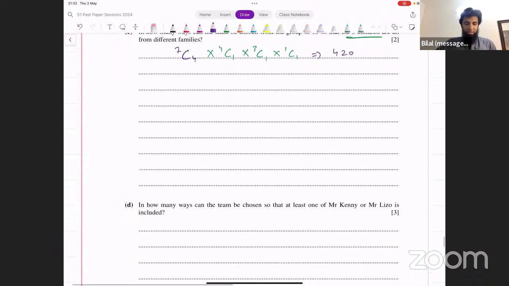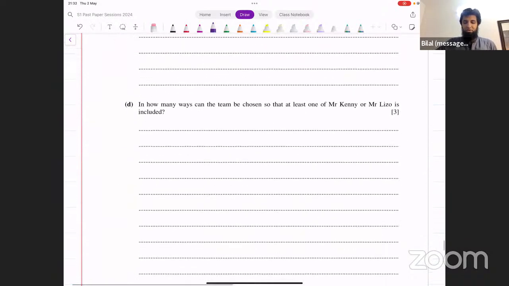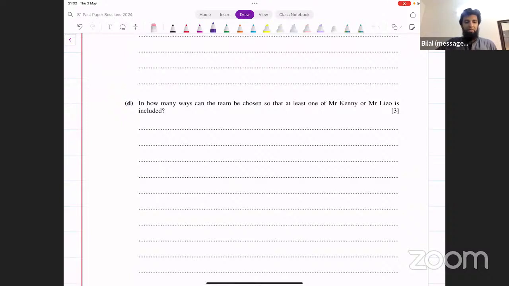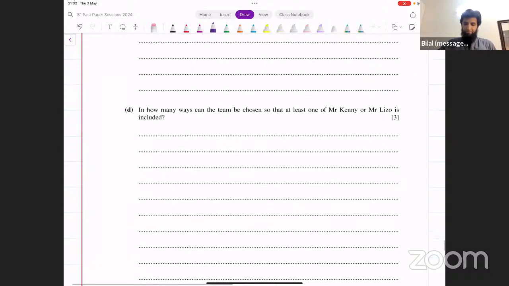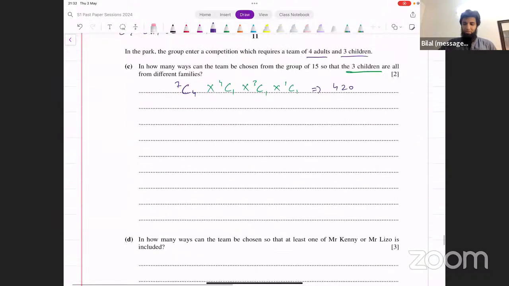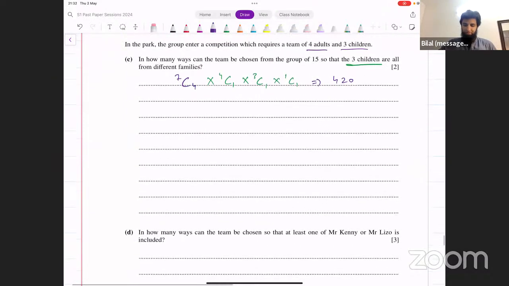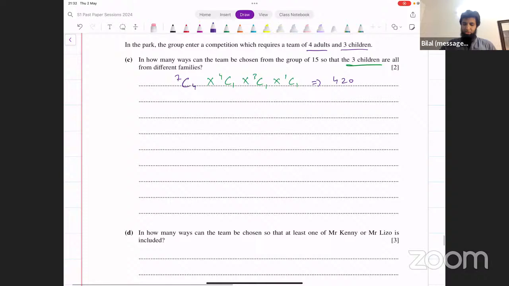It says, in how many ways can the team be chosen so that at least one of Mr. Kenny or Mr. Lizo is included? Okay, at least one of them has to be included. We could have both of them. That's also possible. But it's not possible that we don't have any of them.